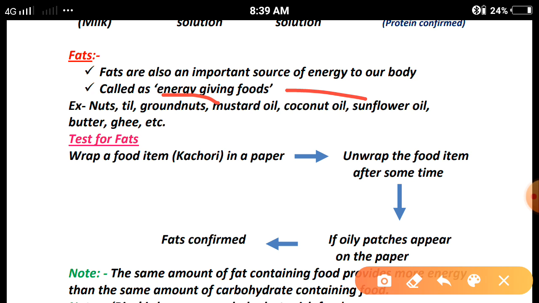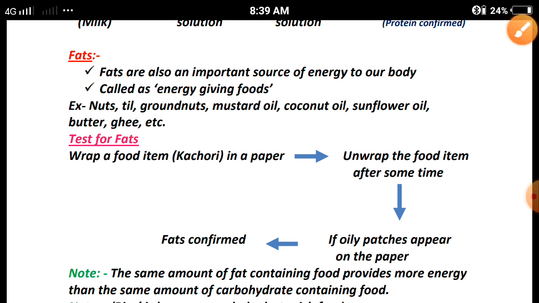What are the examples of fat containing food items? Nuts, til, groundnuts, mustard oil, coconut oil, sunflower oil, butter, ghee, etc. Clear? Now, what is the test to identify fat rich food items?